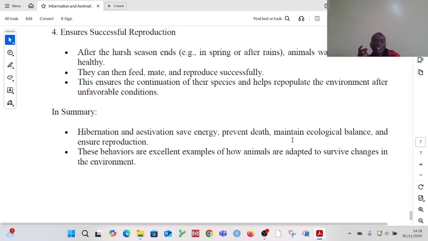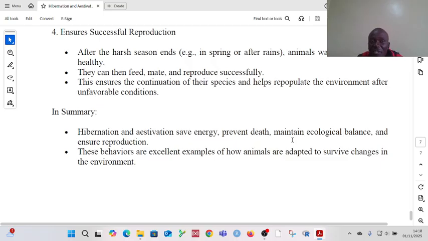When the environment is too cold, the animal will hibernate. When the environment is too hot, the animal will aestivate. By doing that, the animal is inactive, so it saves energy. It helps in preventing death. Then, by doing so, the ecological balance is guaranteed. So I stop there.